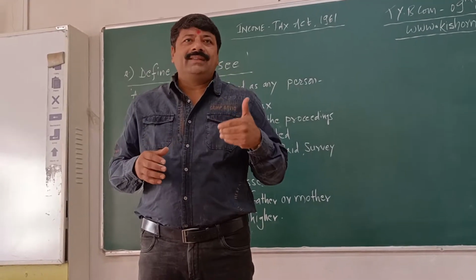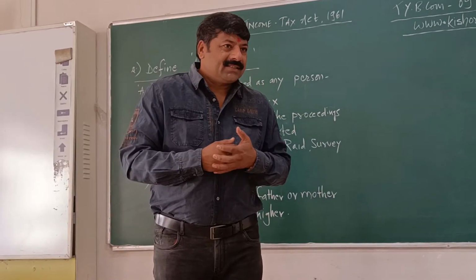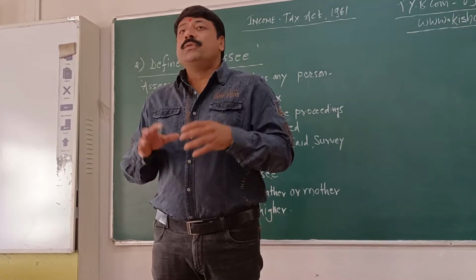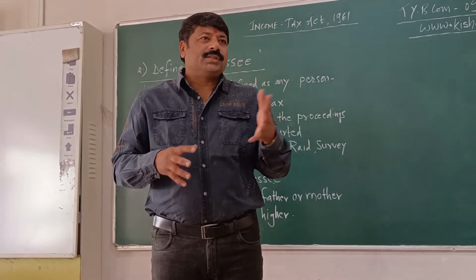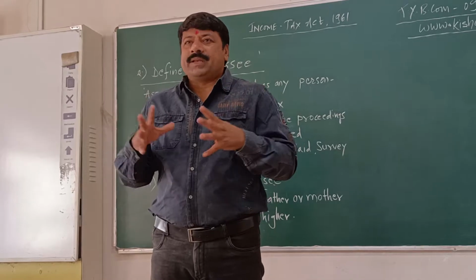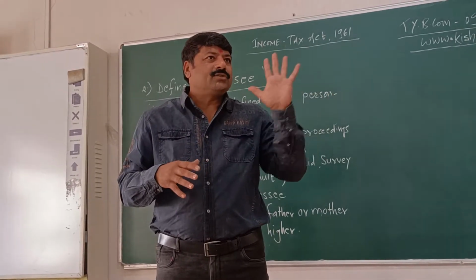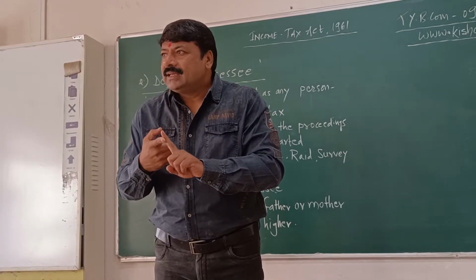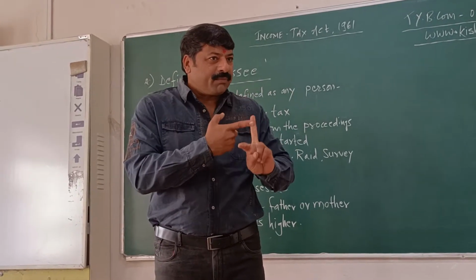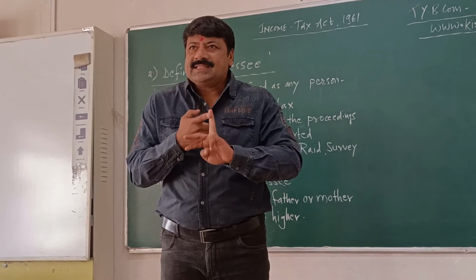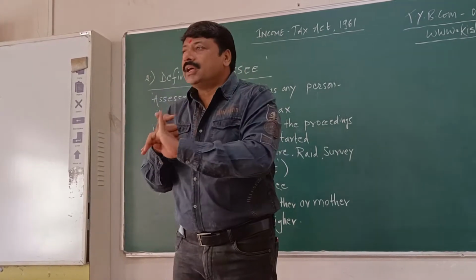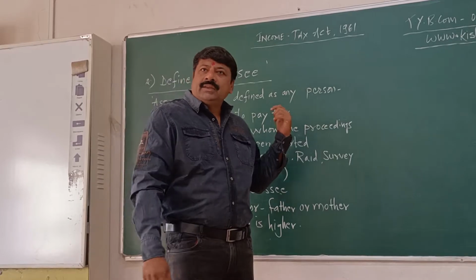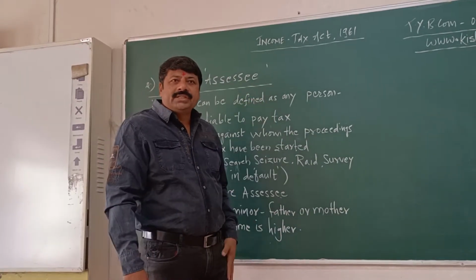Understood what is income tax, why income tax, when it is payable, who will pay it, what are the sources of income, what are the heads of income. Yesterday we discussed 5 heads of income: income from salary, income from house property, income from business and profession, capital gains, and income from other sources. Today we are going to start with the definitions.